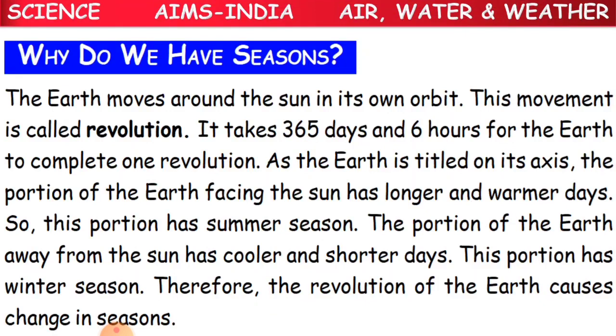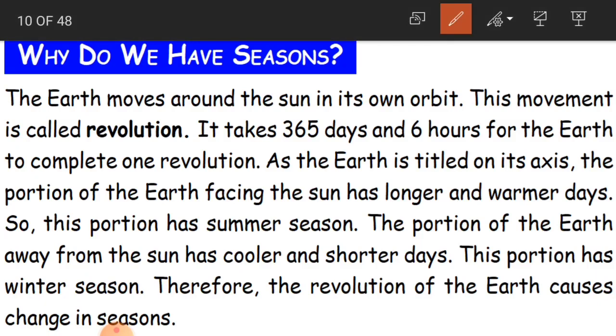Clear children? Now, why do we have seasons? Now we have learnt about the day and the night. Now we'll know about the seasons. There is a difference between weather and climate. Seasons are related to climate. And the earth moves around the sun in its own orbit.